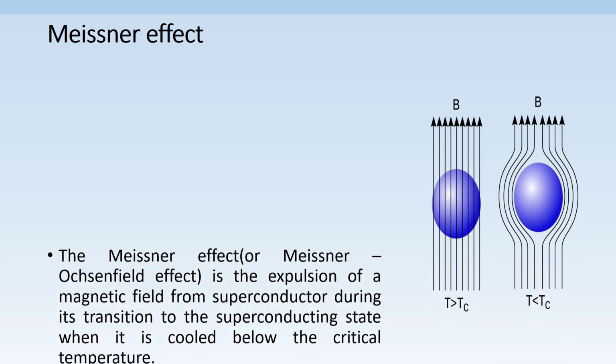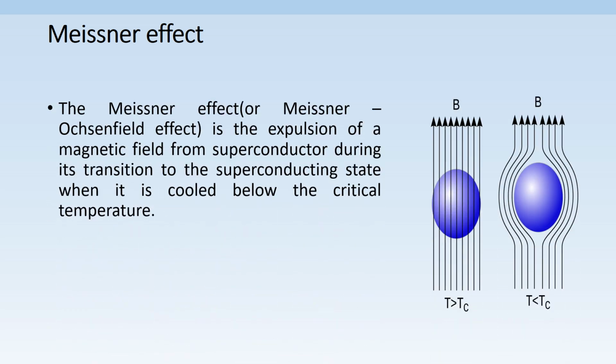Next is Meissner effect. In 1933, Meissner and Ochsenfeld explained Meissner effect. Let us study it through this figure. We have a normal conductor with T greater than Tc and it is placed in a magnetic field. The magnetic flux penetrates through the specimen. Now this conductor is cooled and its temperature is less than Tc. Then it becomes a superconductor. Suddenly the magnetic field is thrown out or expelled out from the specimen.